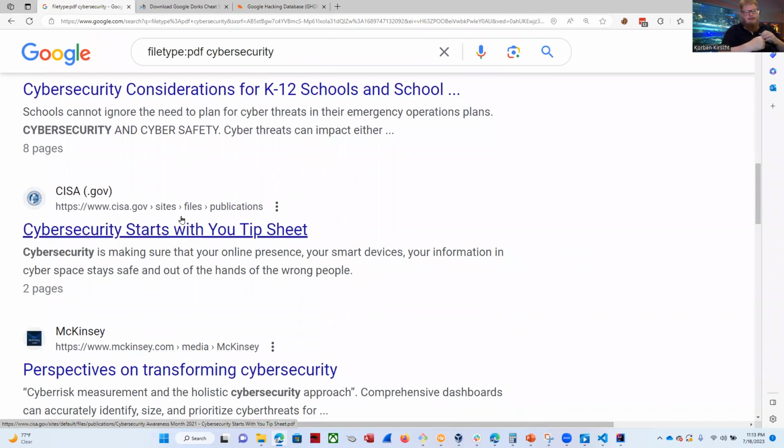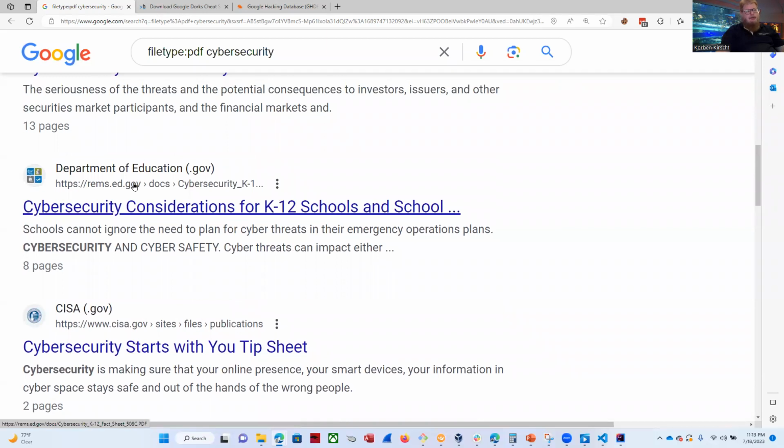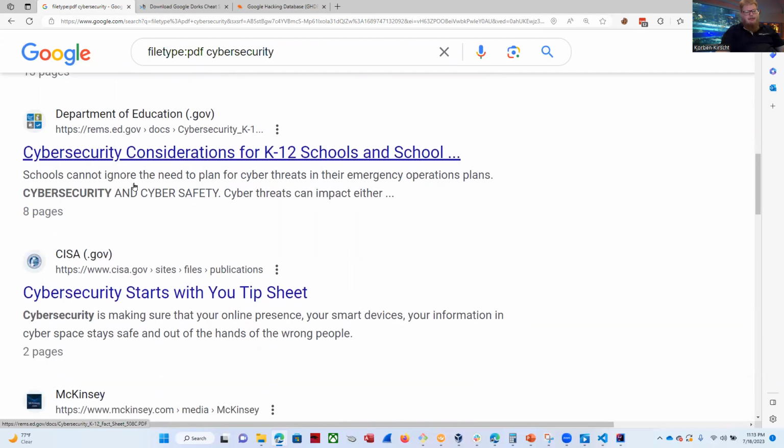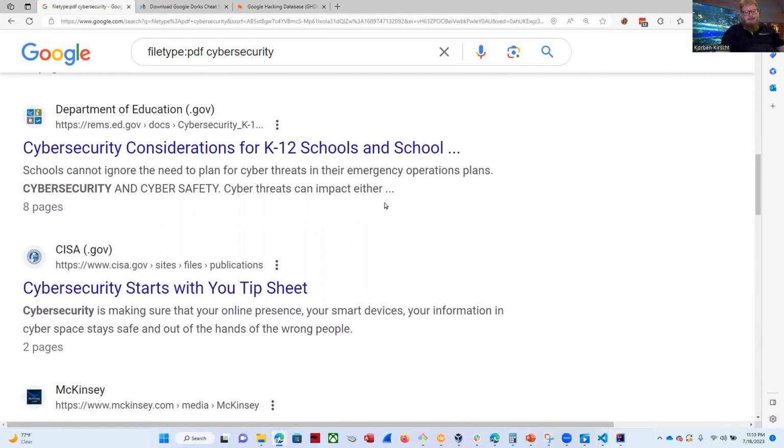Now, do be careful. I recommend only running these types of searches and then clicking on the links in a lab environment, like on a Kali machine, because you don't know what some of these sites might end up doing when you click on them. We know that some sites are trustworthy, but others might end up installing malware, ransomware, and so on.